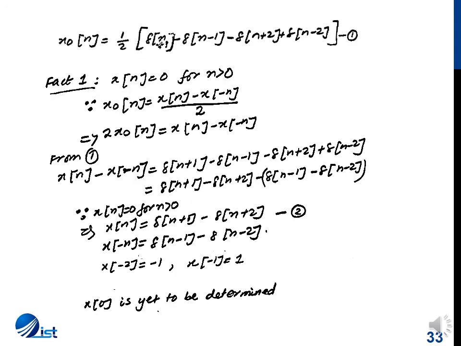Now proceeding further, we have from fact 1 that x(n) is equal to 0 for n greater than 0. Now we know that the odd part of a signal is given by this expression.